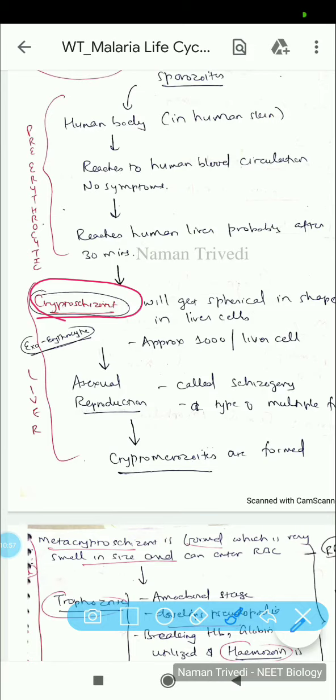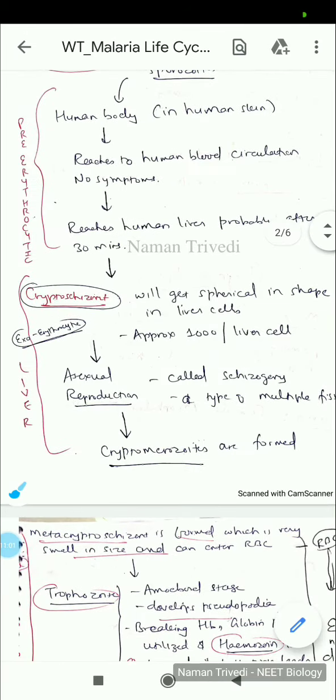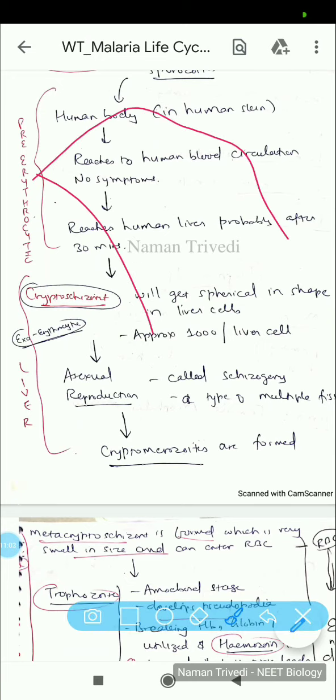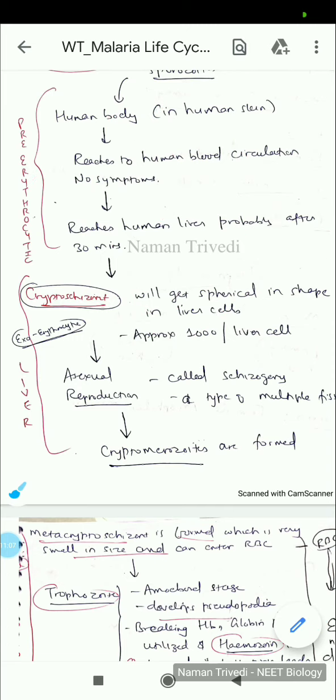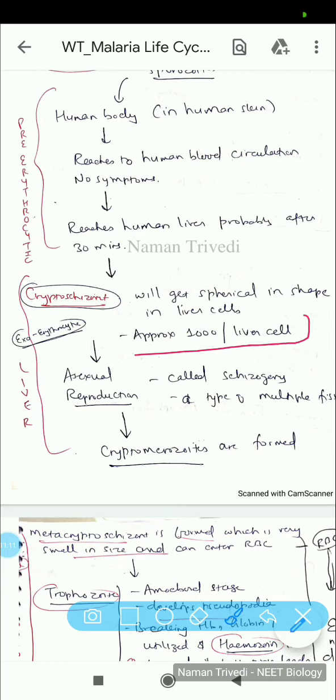You can see it over here. It is termed as cryptoschizont. If you remember the liver cell structure, hepatocytes are quite big. In this manner they have these cords and this arrangement. So you can see approximately 1000 cryptoschizonts, or parasite forms, in each liver cell.